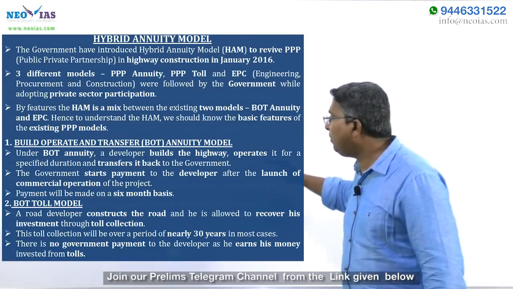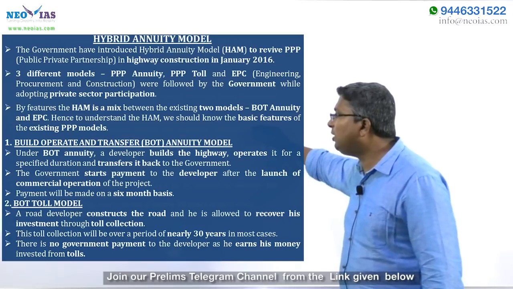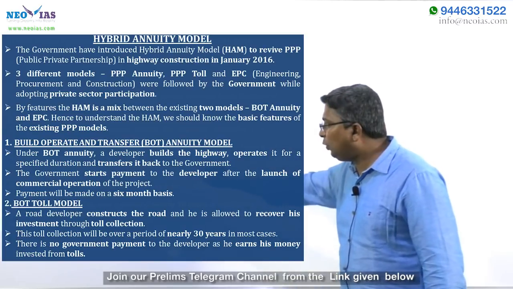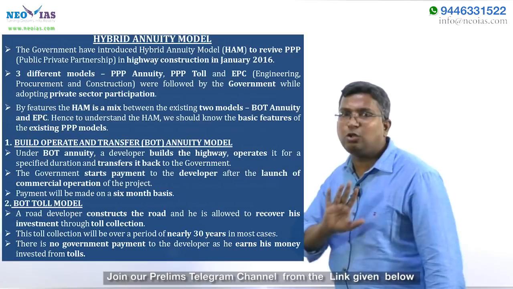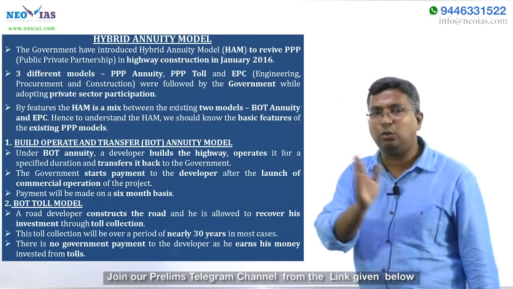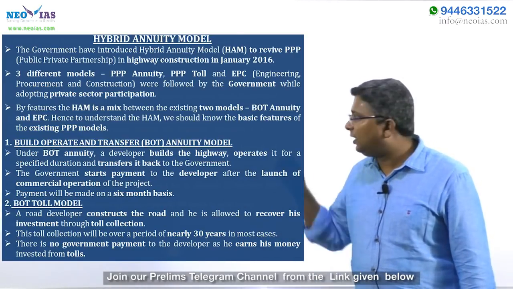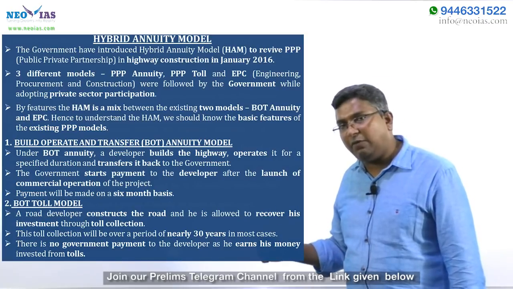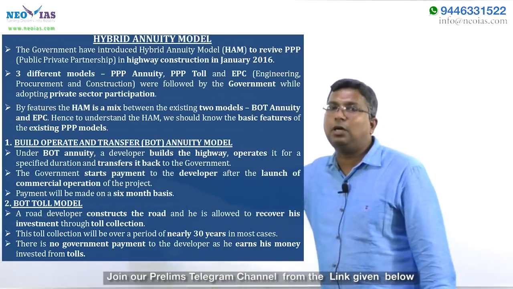Now we'll make a comparison between the BOT annuity model and the toll model. Try to understand that in the BOT toll model there is no annuity payment by the government to the developer. The revenue the developer will be getting is only through toll. From the term itself you can understand.